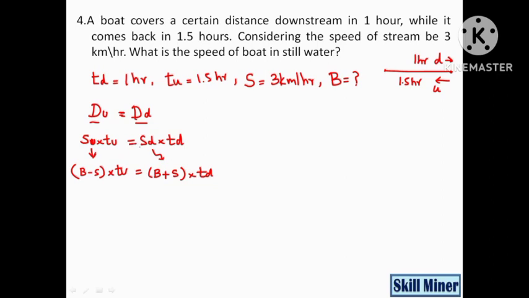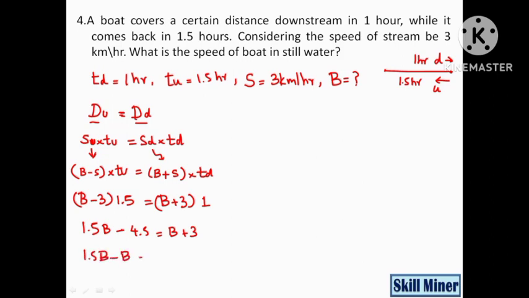SU will be B minus S, speed of downstream SD will be B plus S. Now I am substituting the values. B is unknown, S is 3, T at upstream is 1.5, so (B minus 3) into 1.5 is equal to (B plus 3) into 1, the downstream time. 1.5B minus 4.5 is equal to B plus 3. 1.5B minus B will be 3 plus 4.5, which implies 0.5B is equal to 7.5.